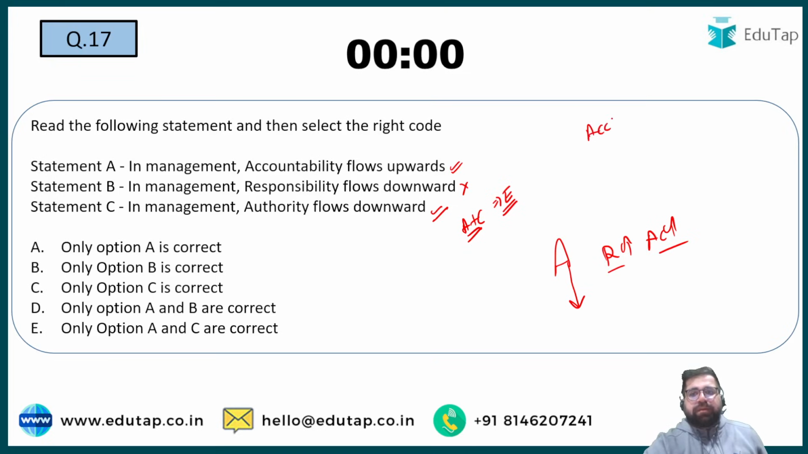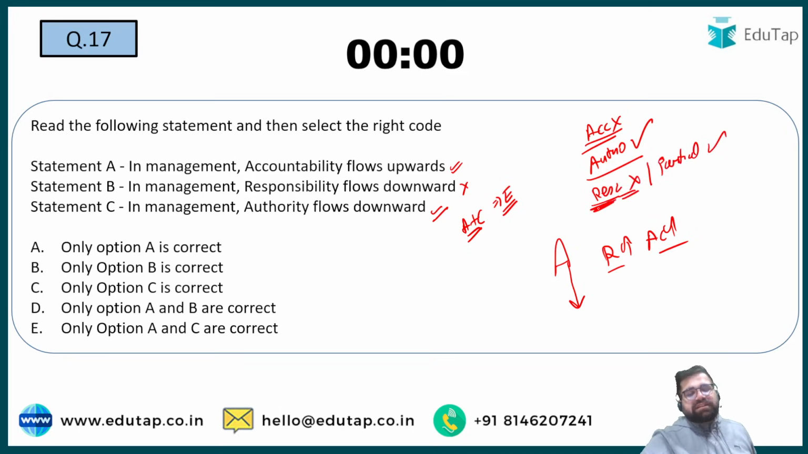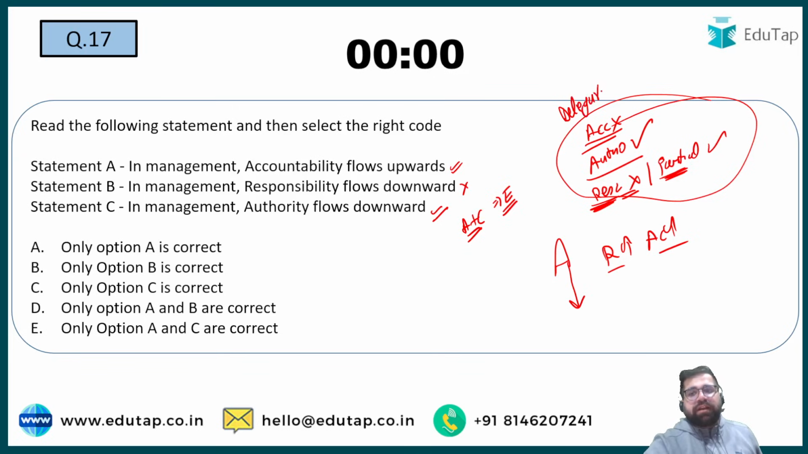Can I delegate accountability? No. Can I delegate authority? The answer will be yes. Can I delegate responsibility? The answer will be no. But can I delegate partial responsibility? The answer will be yes. So full responsibility cannot be delegated. Partial responsibility can be delegated. Remember this, right? So this is the concept of delegation. We have studied it under delegation. These are all the concepts which you study in the organizing chapter, and the topic is delegation. There are three important components of delegation: authority, responsibility, and accountability. So as per that explanation, option number E is correct.